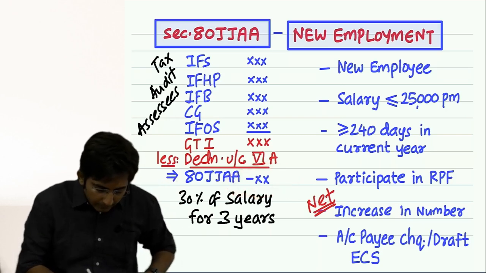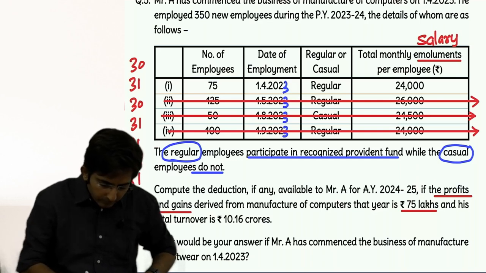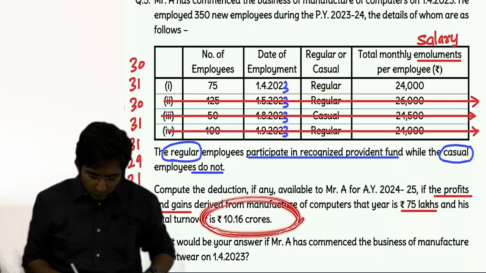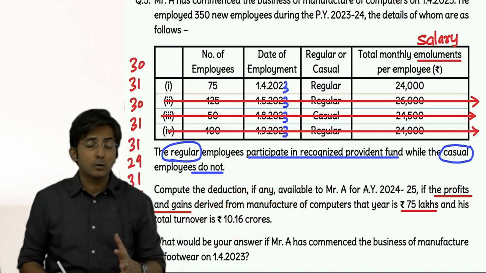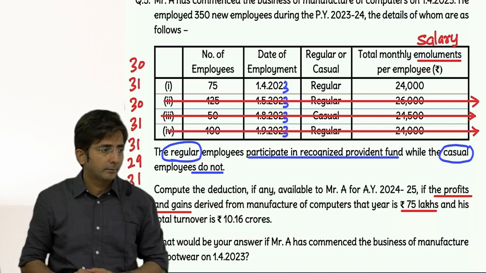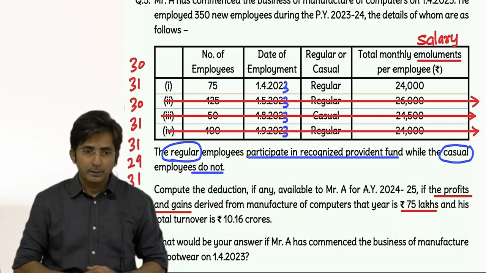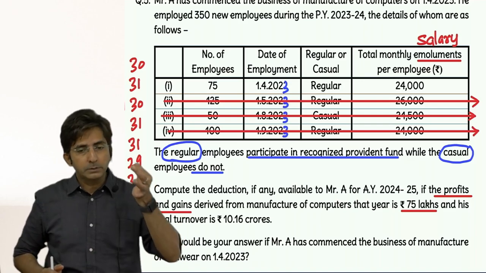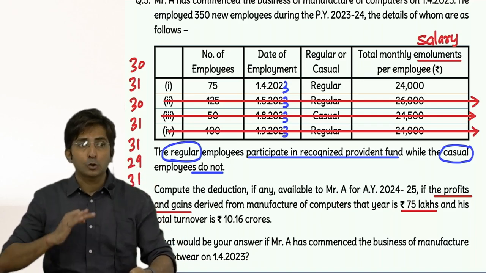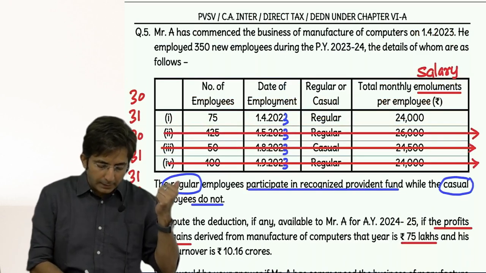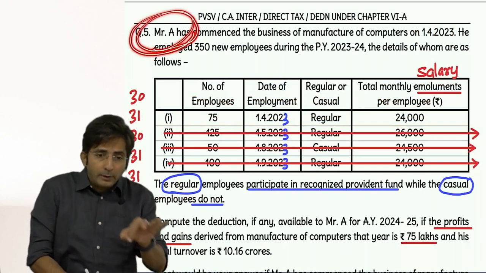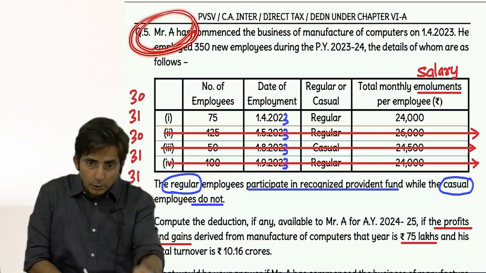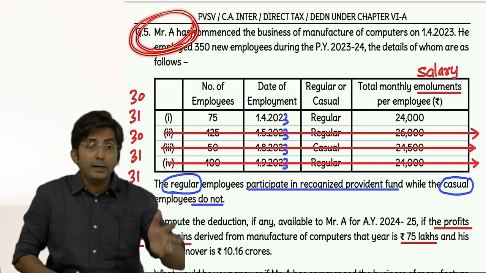But then what is written later? Turnover is 10.16 crores. Tell me, if a business has a turnover of 10.16 crores, what is the sign of that? This is a sign of tax audit. Any business having turnover of more than 1 crore, audit becomes compulsory and it is called tax audit. That means, look here, Mr. A is a tax audit assessee. Why? Because his turnover is more than 1 crore. Forget 1 crore, it is 10 crores.